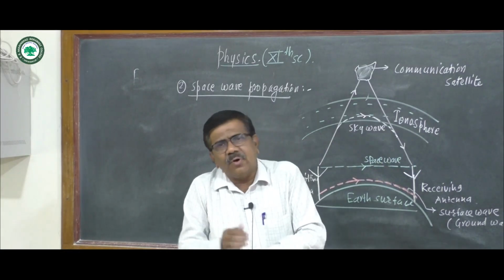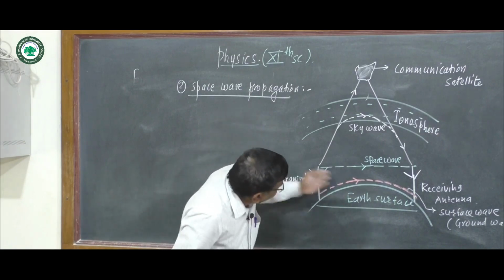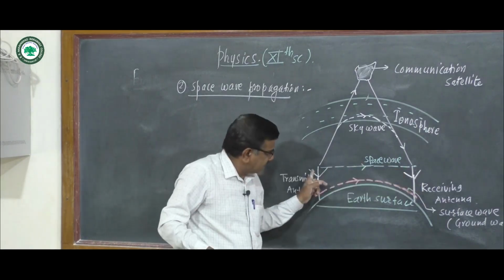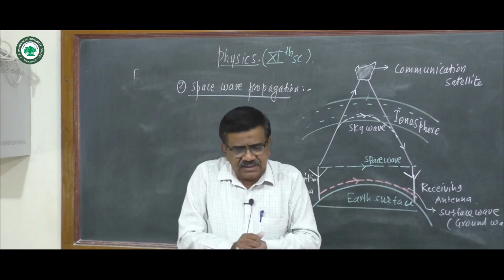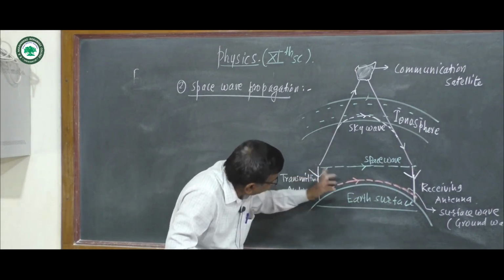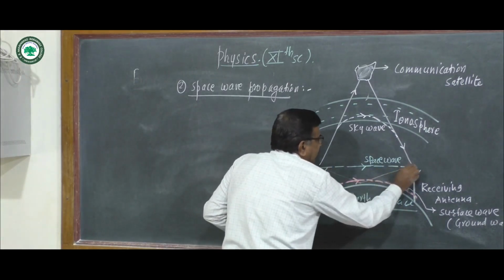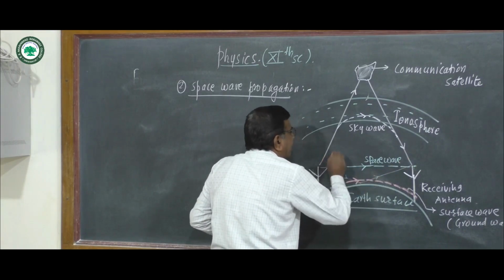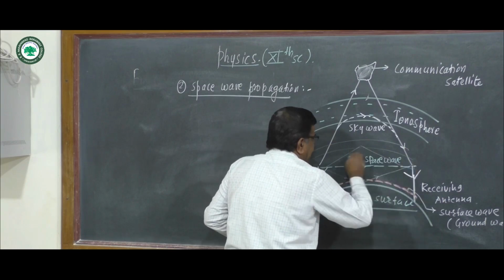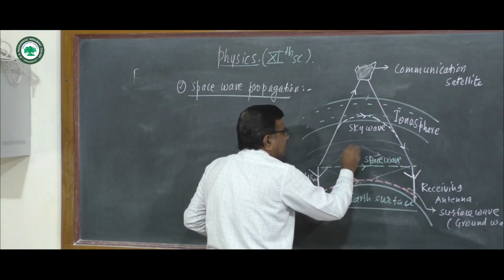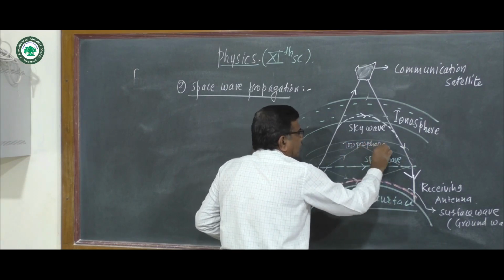When radio waves from the transmitting antenna reach the receiving antenna either directly along a straight line like this, it is also called line of sight, or after reflection from the ground like this, or reflected from the troposphere like this. Suppose this is the troposphere, the layer close to Earth's surface.